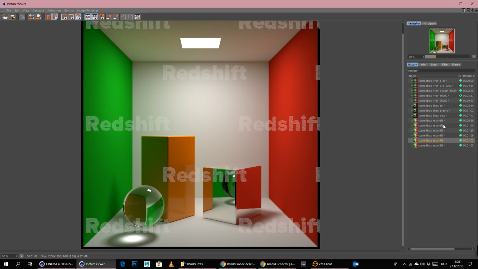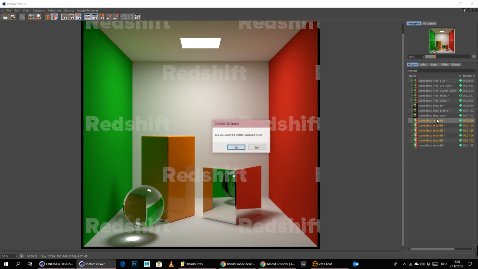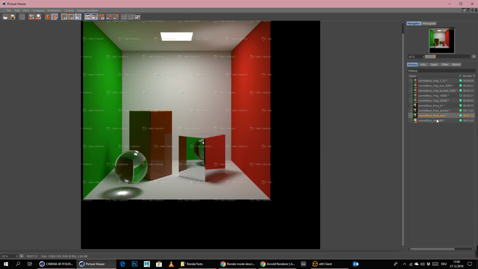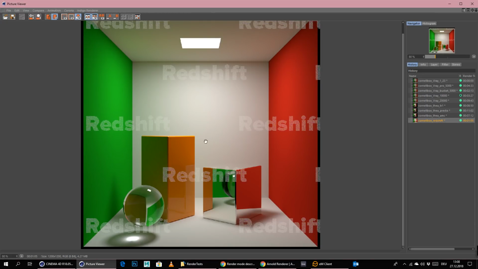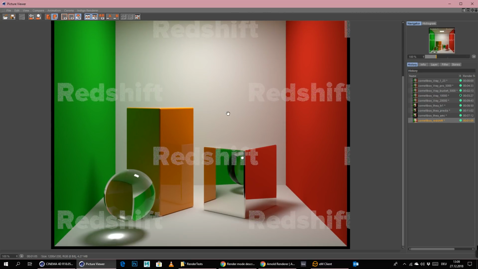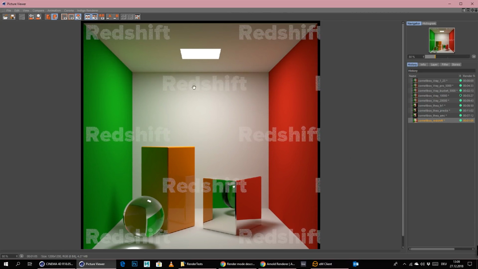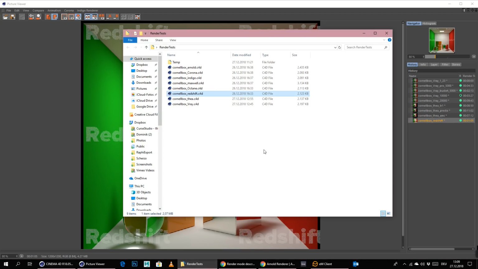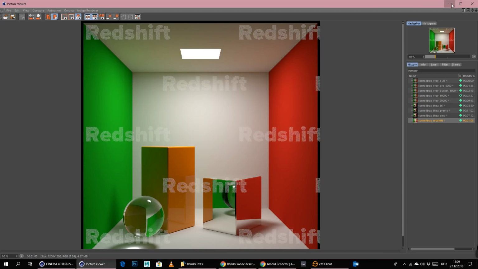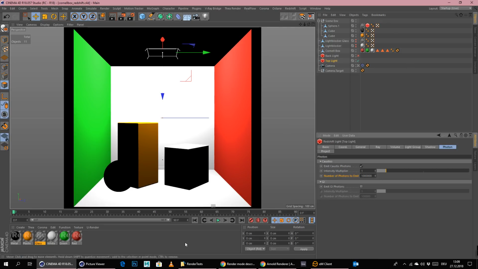I think we can delete all the other tests. I think 1 minute and 5 seconds is just fine. We have a lot of samples in the scene, and it's rendering really fast. The only thing, like I said, that I don't get is what is here on the ceiling. So that was pretty fast. Good job, Redshift. Good job. Okay, so let me save those settings before I do anything else.